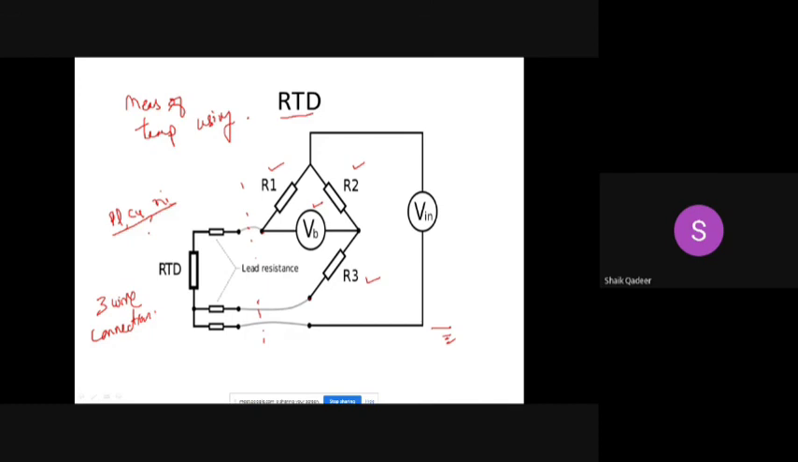Okay, RTD discussion is over. Finally, what we need to do is prepare a lookup table like this. Lookup table in which there are two entries. One is voltage, another one is corresponding temperature. The voltage is varying from 0 to maximum value V in. Accordingly, temperature varies from minimum to maximum.